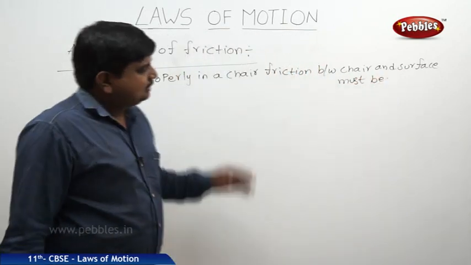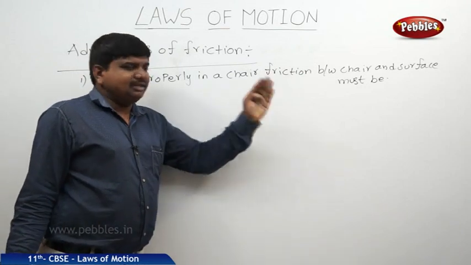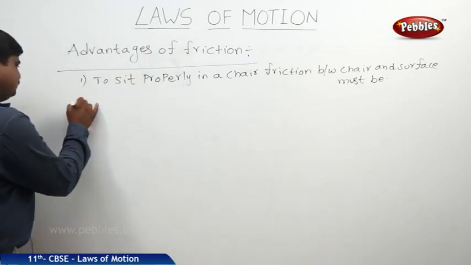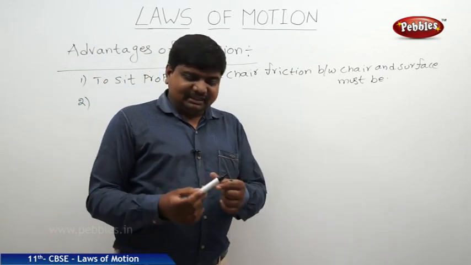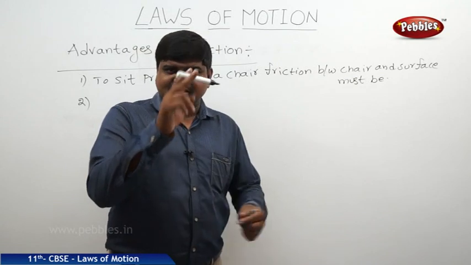When we sit, the chair and the human body are in friction. Second one, to hold an object like, if I am holding a marker, this is nothing but the frictional force between the fingers and the surface of the marker.